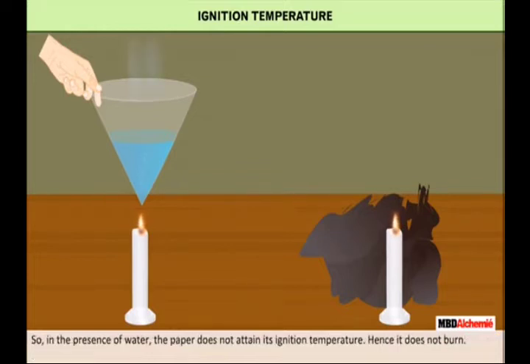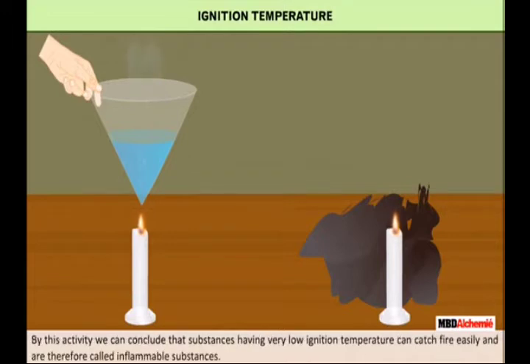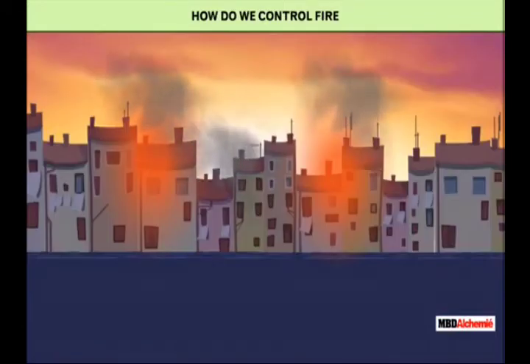So, in the presence of water, the paper does not attain its ignition temperature. Hence, it does not burn. By this activity, we can conclude that substances having very low ignition temperature can catch fire easily and are therefore called inflammable substances. How do we control fire?